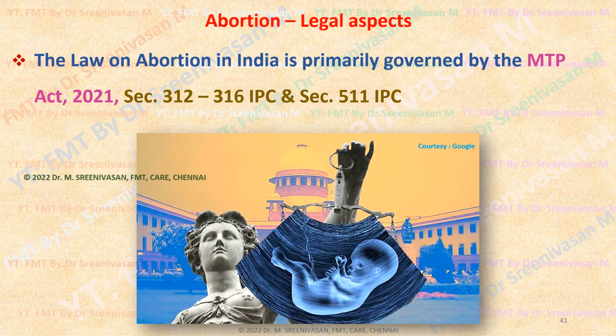Now coming to the next important concept of today's topic, that is various IPC sections, Indian Penal Code sections governing criminal abortion in India. What are all the punishments for criminal abortions as per these sections?